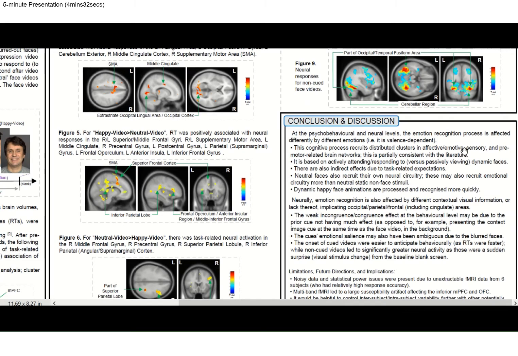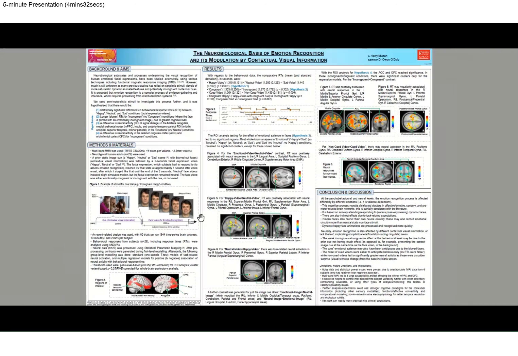Networks involved in affective or emotive processing, networks for sensory visual processing, and ones for premotor related, action planning related processes. It's very important to understand here that we are interested in not just brain regions involved in emotional conditioning or empathy or emoting, but we are interested in the evidence gathering and decision making process that underlies the active recognition of distinct visual features, especially with socially relevant dynamic stimuli such as facial expressions.